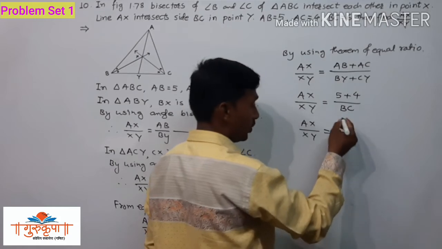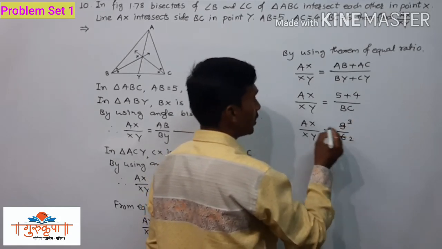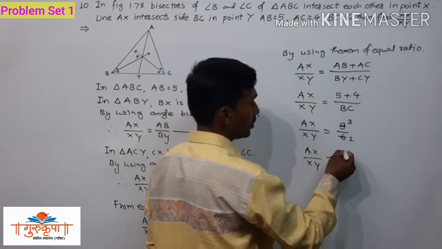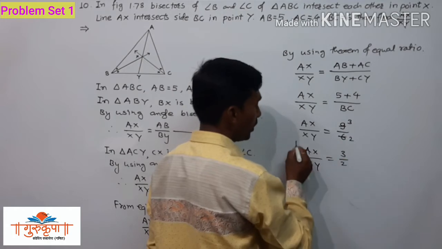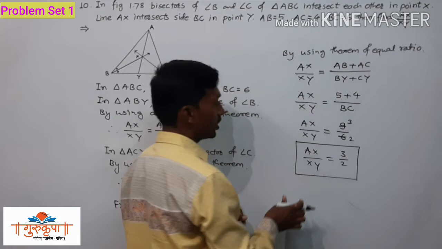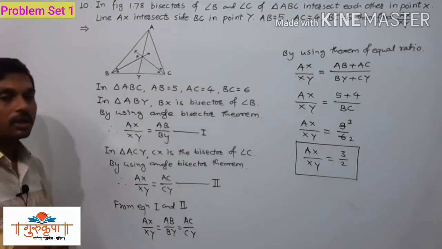Now we can divide both numerator and denominator by 3: 3 threes are 9, 3 twos are 6. So AX upon XY is equal to 3 upon 2, and that is what we have to find.